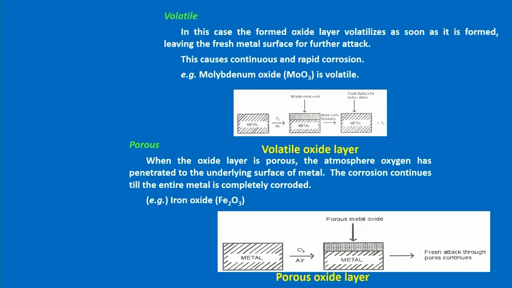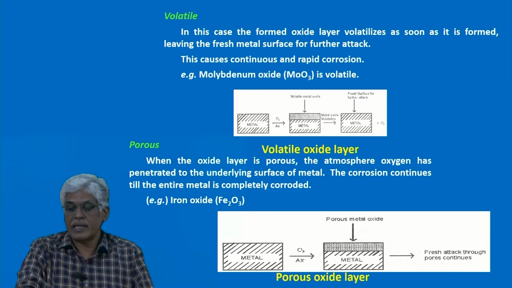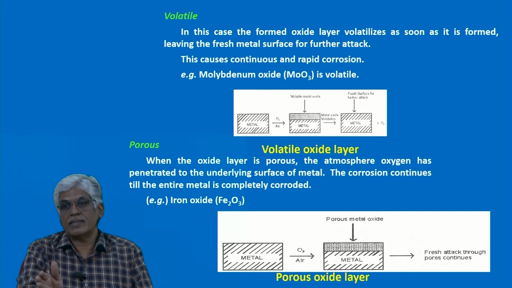And the fourth one is if it is porous. Porous means there are minute pores over the surface of the oxide layer. If pores are there, what will happen? The oxygen can easily penetrate again and again, and metal ions can come out easily through the pores. So, there is a chance for the meeting of O2- and M2+, so there is further corrosion. In the case of a porous layer, the metal will be completely corroded. For example, iron. The iron oxide layer is a porous one, so it can be completely corroded. So, we give more importance to oxidation corrosion.